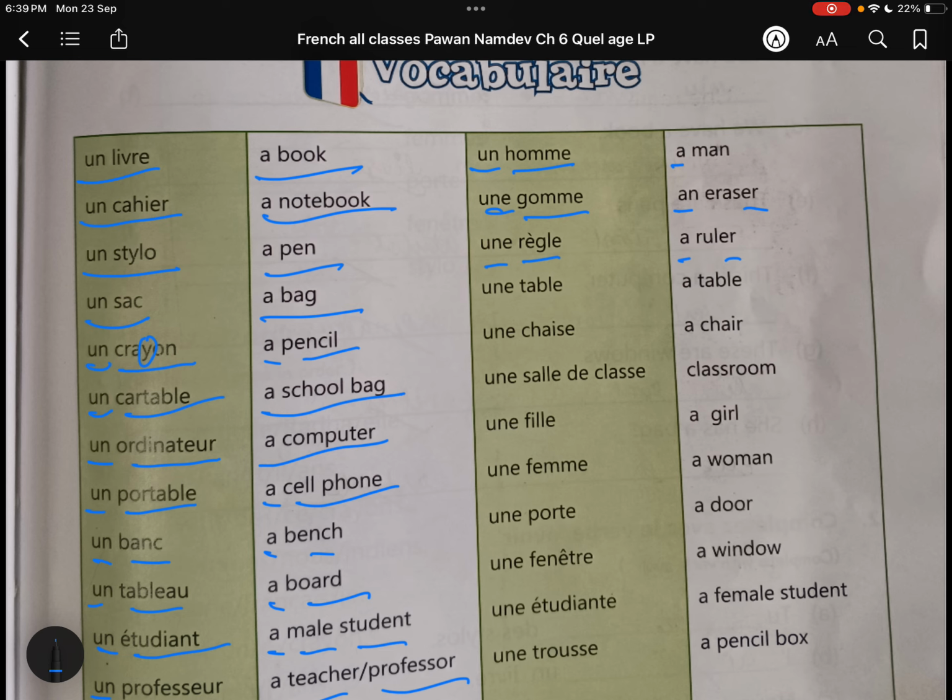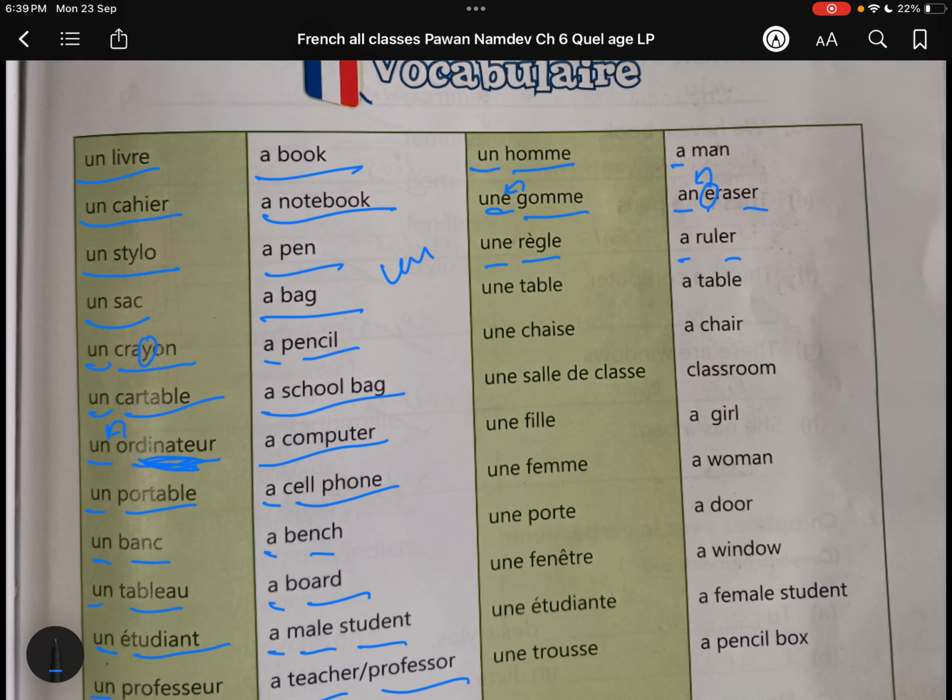Here you can see, guys, if vowels are there, in English we use an, but in French we do not have special cases. As you can see, O is there. This totally depends on the gender of the noun.